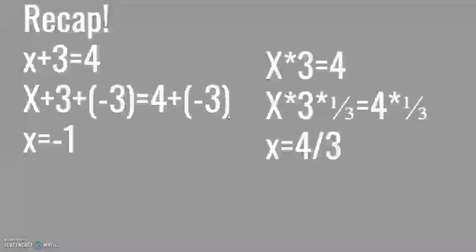Let's do a quick recap. If we're given an equation such as x plus 3 equals 4, we can solve that equation by adding the opposite of 3 to both sides, getting x equals -1. If we're given an equation such as x times 3 equals 4, we can solve it by multiplying by the reciprocal of 3 to both sides of the equation, getting x equals 4 divided by